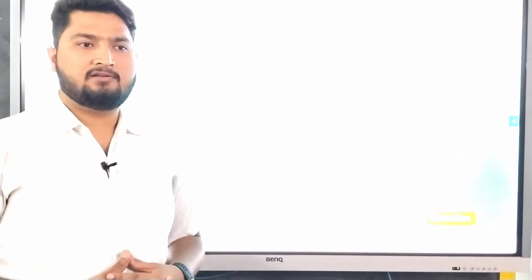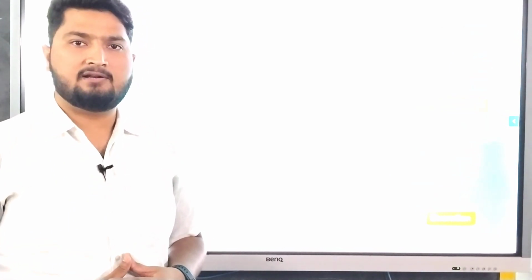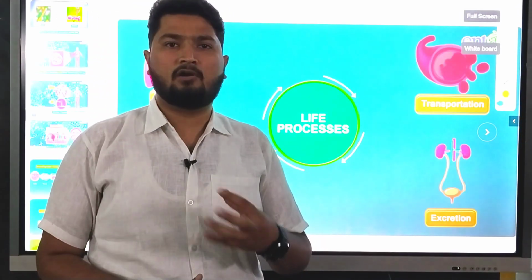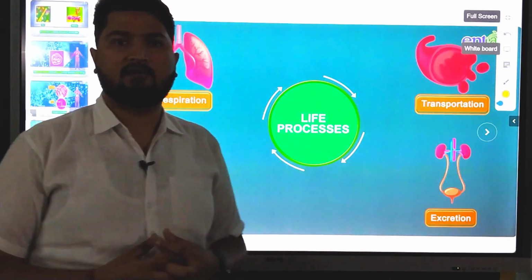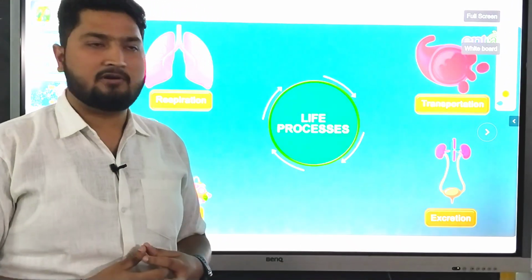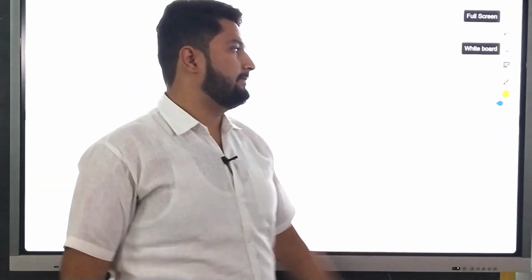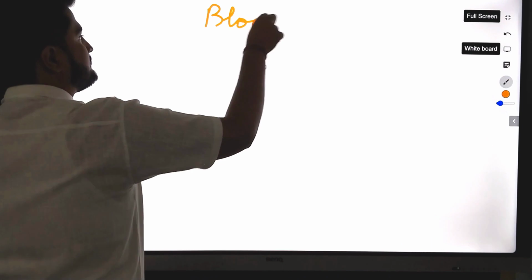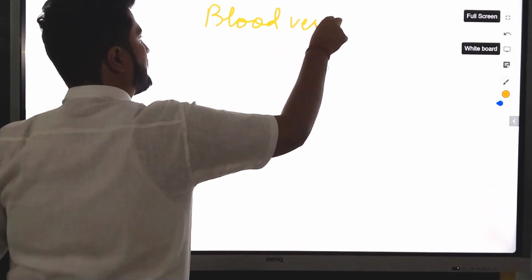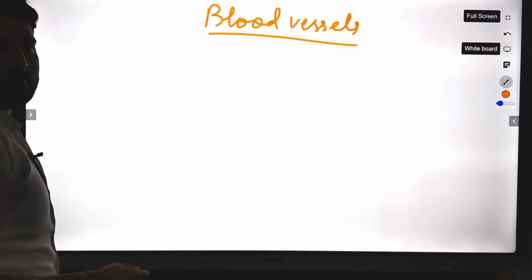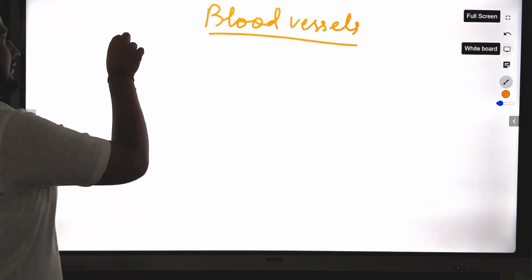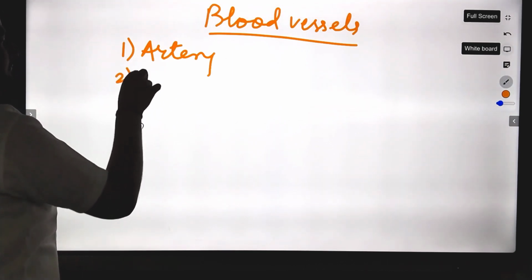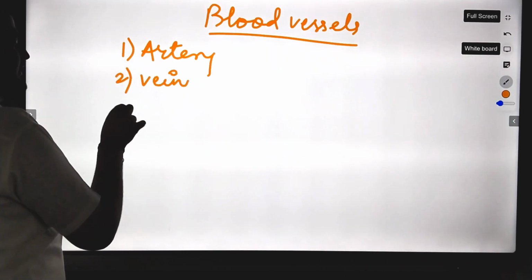In the lower classes, you have studied about arteries, veins and capillaries. We will start from that and we will move on to all the further details of our human heart, how the heart is working, how our blood gets transported in our body. This we will see. Just see, this is the concept of blood vessels. There are 3 types of blood vessels found in our body. First is artery, second is vein, and third is capillaries.